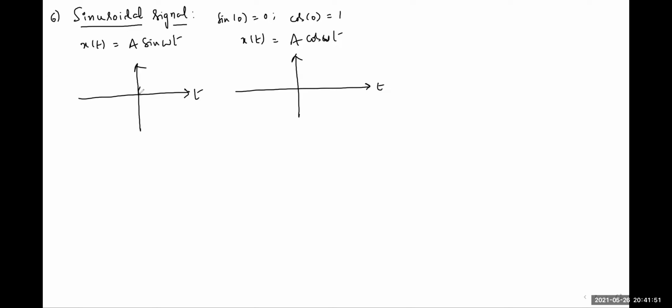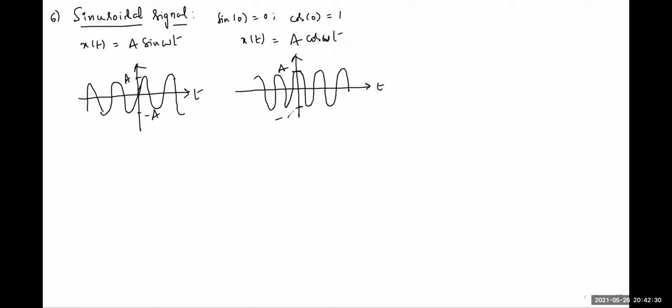The sine signal passes through the origin, whereas the cos signal has its maximum value at the origin. Here this is amplitude A, this is amplitude minus A.